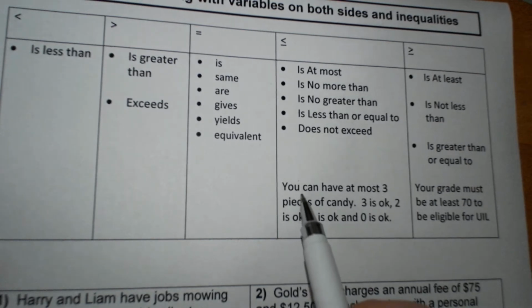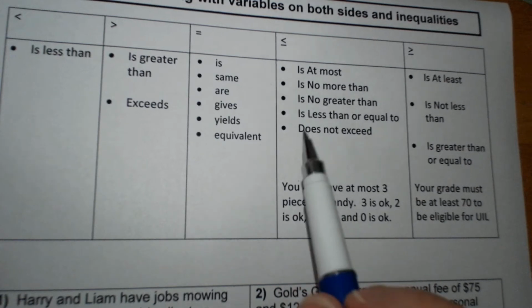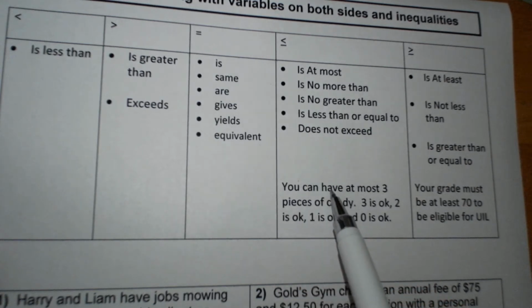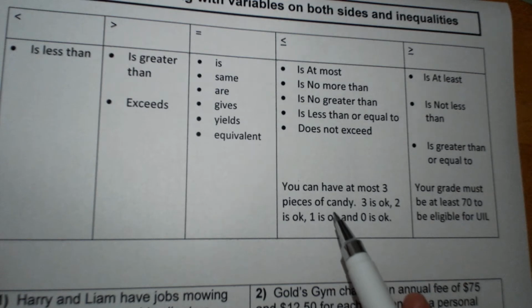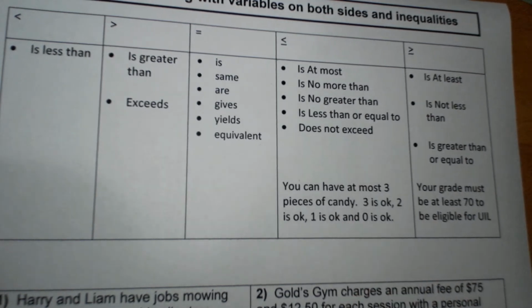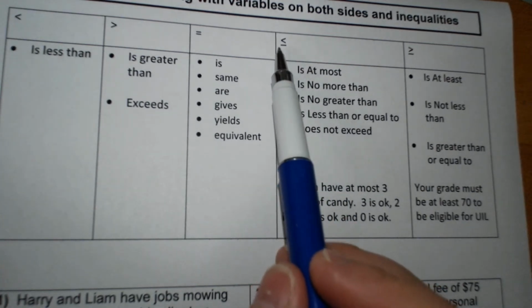So I have an example. You can have at most 3 pieces of candy. So if I told you that and you had 4, you wouldn't be following directions. Or I could say you can have no more than 3 pieces of candy. You can have no greater than 3 pieces of candy. And your candy must not exceed 3. Those are all ways to say less than or equal to.